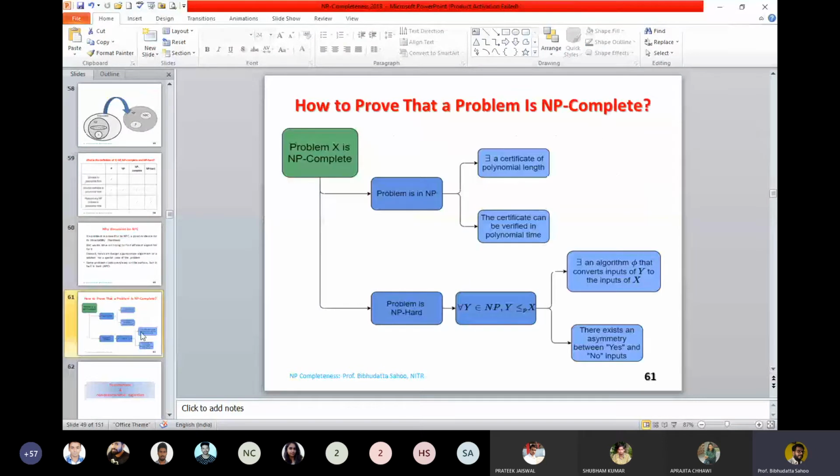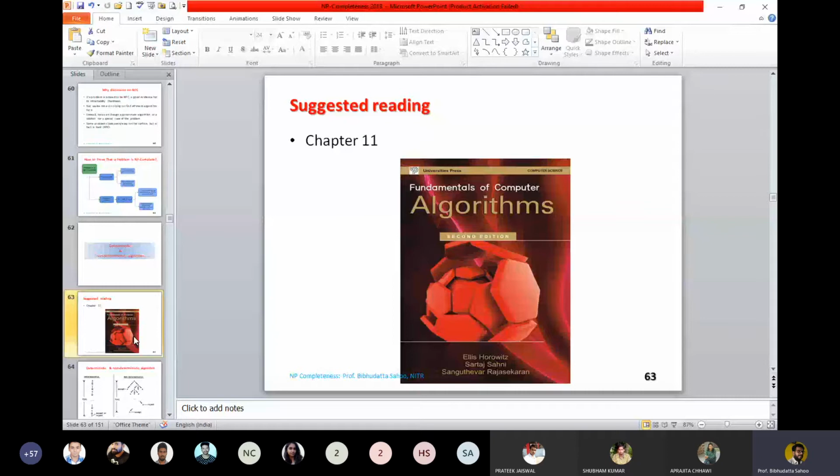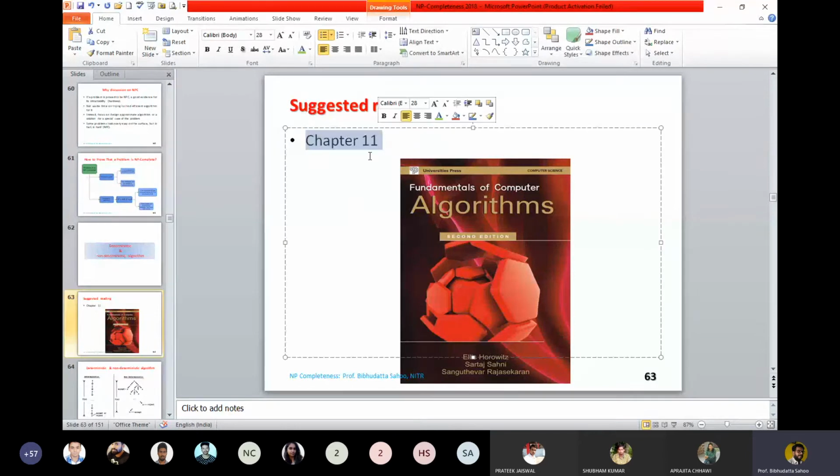With this, we'll be moving to some portions of this particular Sahani book, where we'll be discussing the basics of dynamic programming and others. For non-deterministic algorithms, we'll be referring to the beginning, the initial part, chapter 11 of Sahani's book, which starts with the distinction between deterministic and non-deterministic algorithms. But today we'll switch over and start our discussion with dynamic programming.